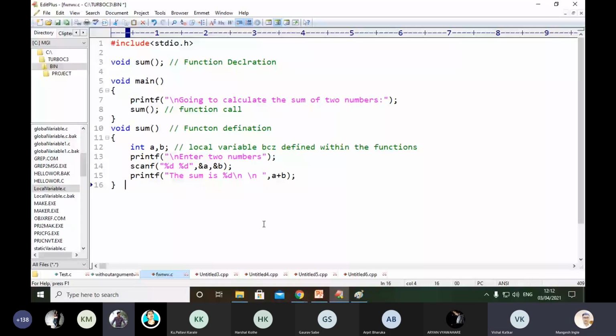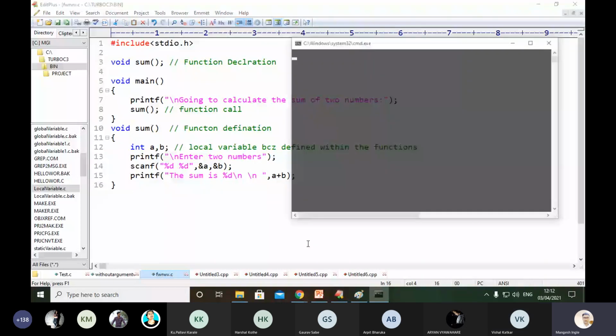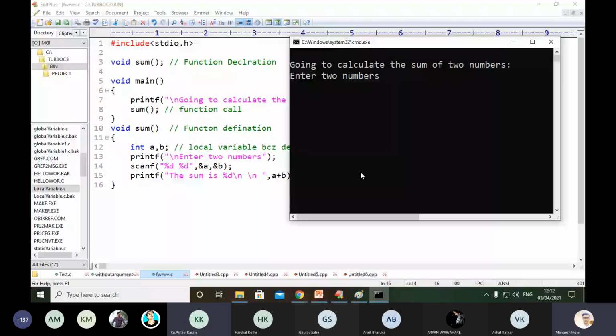After that you will get this kind of output, going to calculate. So here you can provide numbers like 5 and 6, and you will get the sum of 11. Clear? Okay, all right.